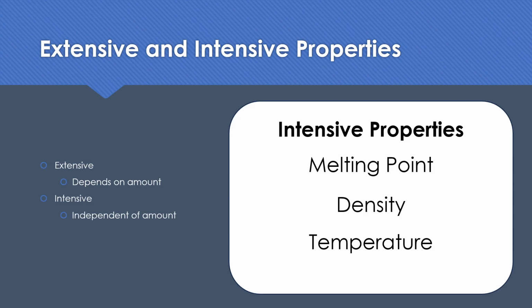So be thinking about these things to understand these broad categories of classifying matter, of properties, extensive, intensive, and things like that. Whenever you're looking at a list of physical properties, ask yourself, is this intensive? Is this extensive? And again, it's usually pretty easy to figure out. If you double the amount you had, would that property change? If it would, it's extensive. If it wouldn't, it's intensive.